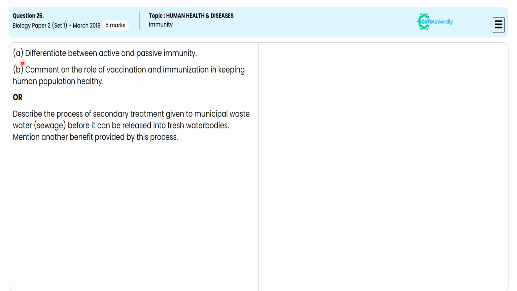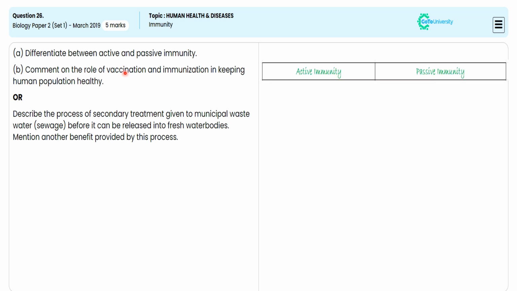In this 5 mark subjective question, they are directing us to differentiate active immunity and passive immunity. For this, we are giving the detailed explanation in the column narration. In this particular column, we are specifying that active immunity is usually long-lasting, sometimes lifelong. It is produced by the antibody of the host in response to direct contact with an antigen.